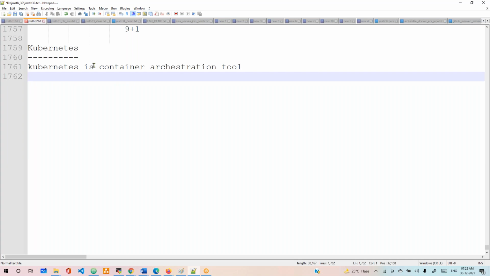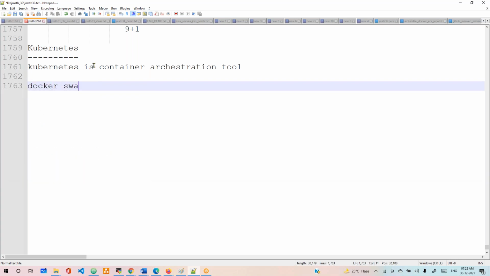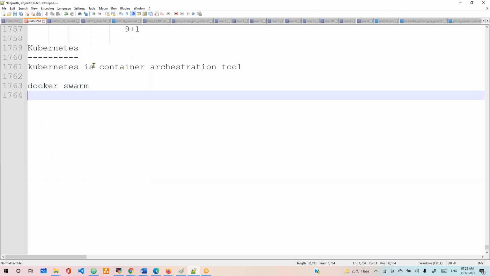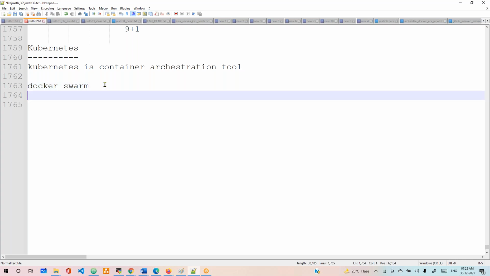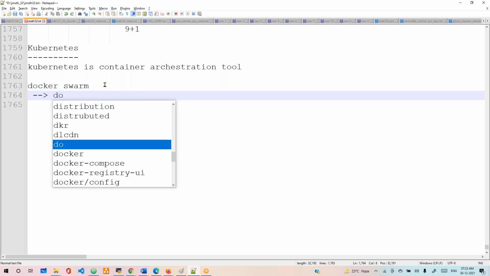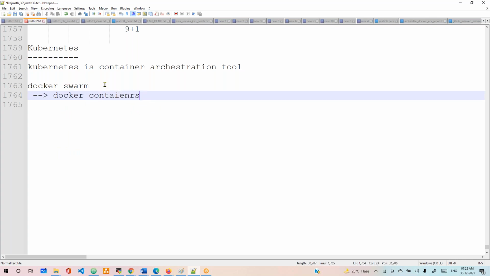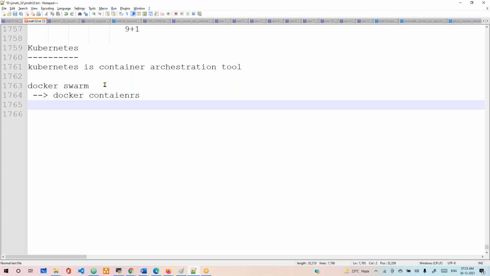Sir, we have Docker, right? We have Docker Compose, right? Docker Compose is a different scenario, where we want to run multiple containers. And we have Docker Swarm also. Docker Swarm is also a container orchestration tool. Then why do we need Kubernetes? Kubernetes has more features compared to Docker Swarm, because Docker Swarm can run Docker containers only. It won't support any other container platform, but Kubernetes can support different kinds of platforms.